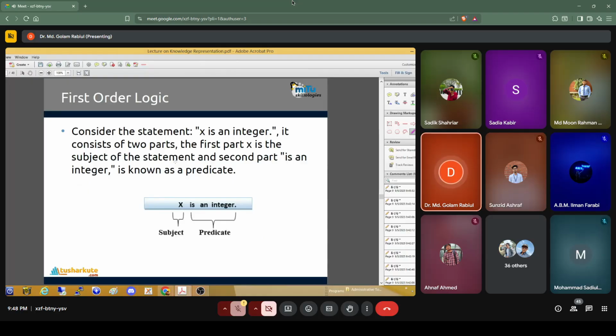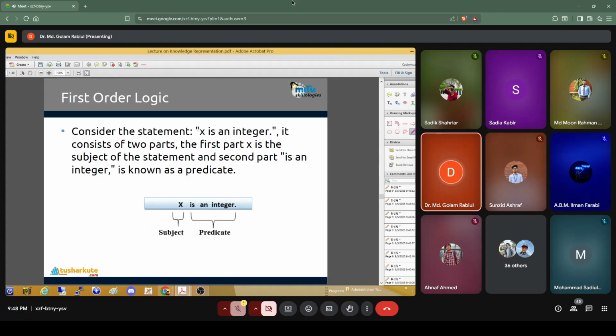A statement in first order logic has two parts. The first part is called the subject, and the second part we usually call the predicate.